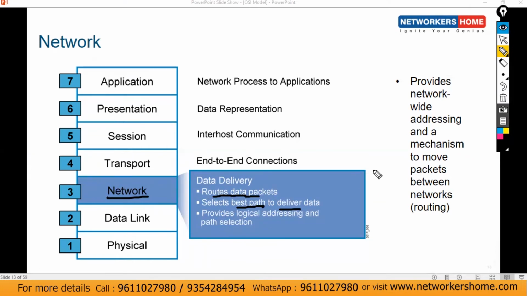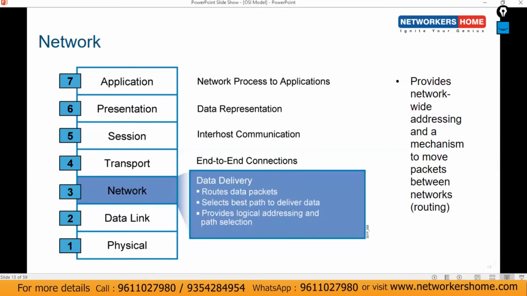So it provides network-wide addressing and a mechanism to move the packet between networks. When your packets or data move between the networks, that concept is known as routing. So this is the brief idea about the network protocols, the network layer.